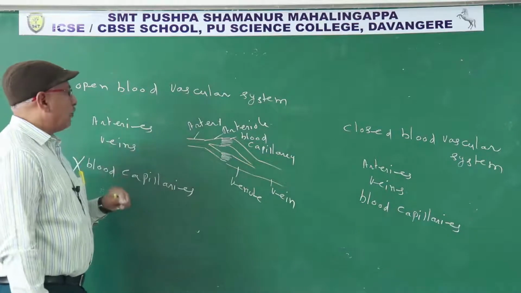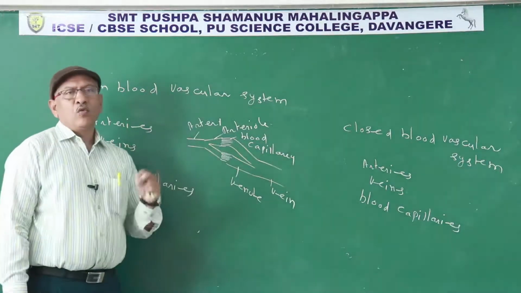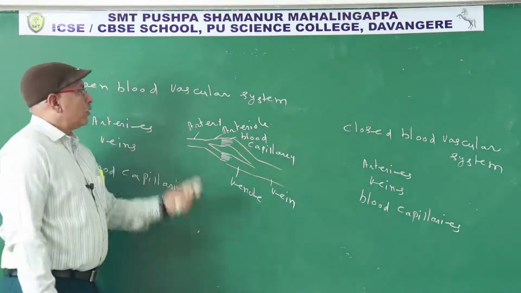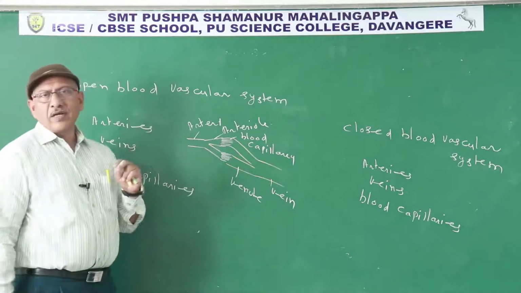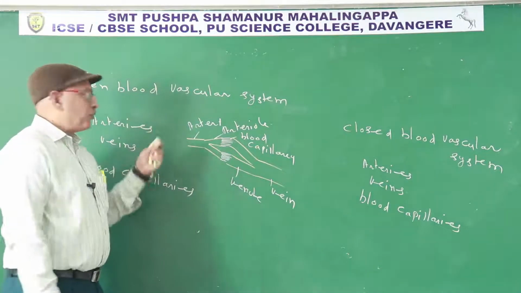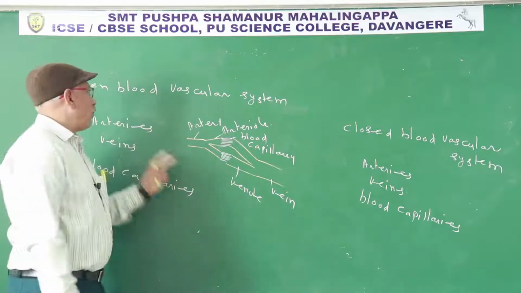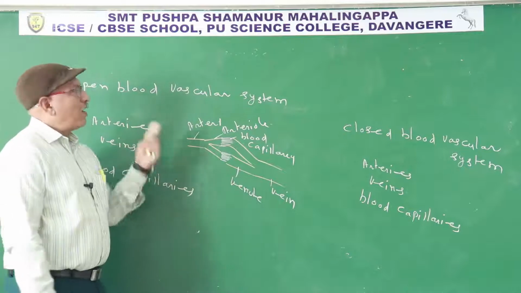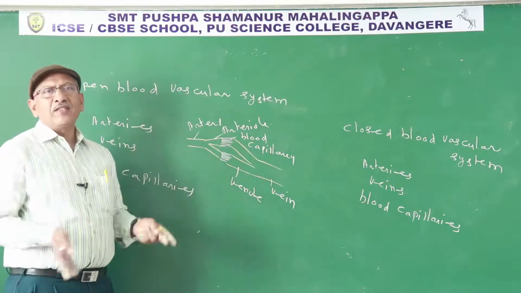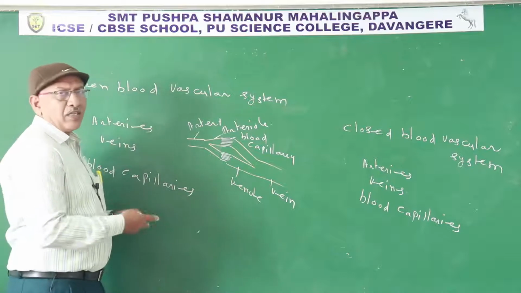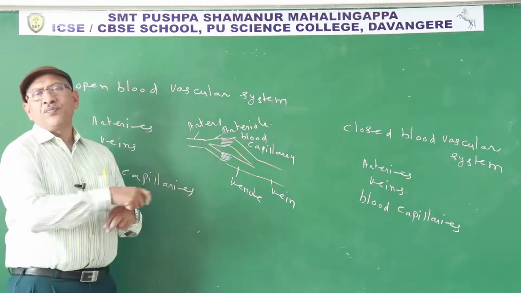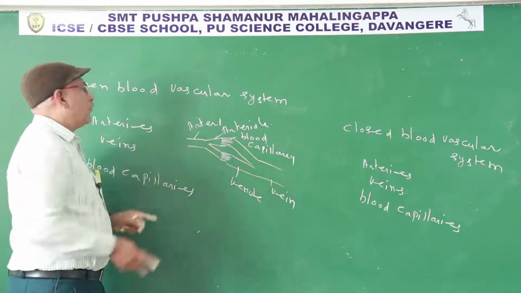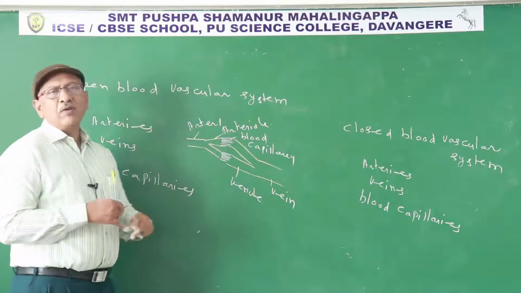So in the open blood vascular system, only a few blood capillaries are present, very few. Due to the absence of blood capillaries or the presence of few blood capillaries, what happens? Arteries are the distributing blood vessels. Arteries supply blood to various empty places present in the body. Veins collect the blood from empty places. So due to the absence of blood capillaries, blood flows in empty places; that is the open blood vascular system.